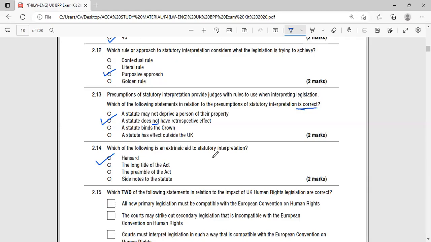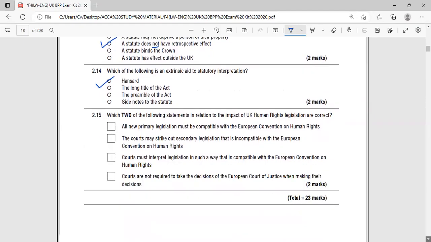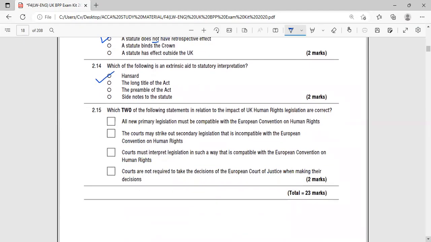Last one: which two of the following statements in relation to the impact of UK human rights legislation are correct? First, all new parliamentary legislation must be compatible with the European Convention on Human Rights.